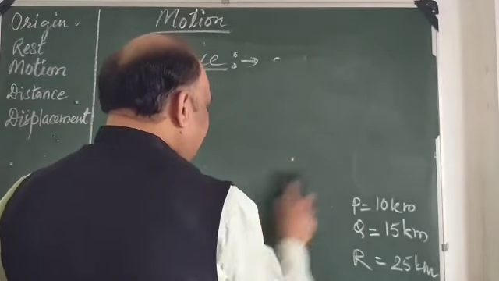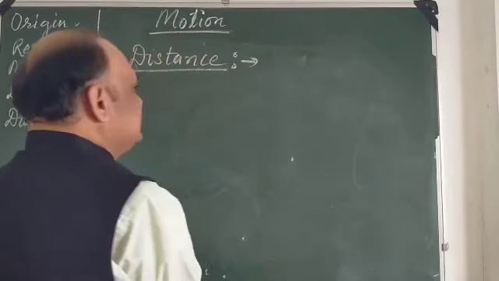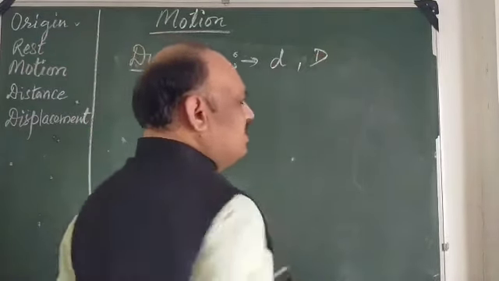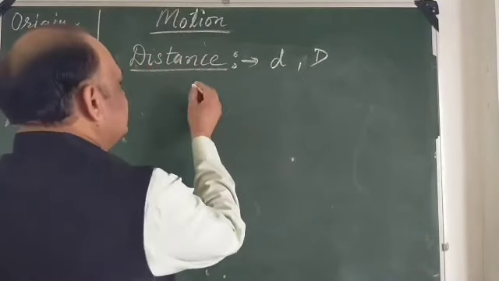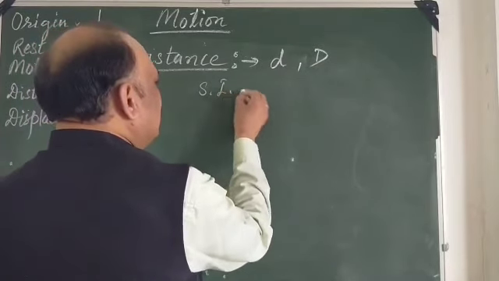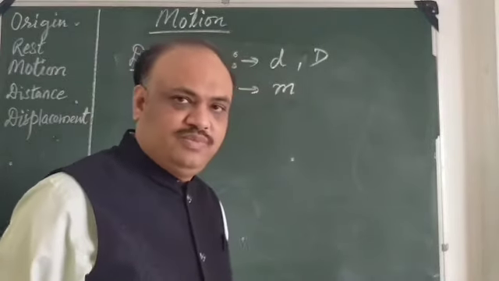Now see certain things about it. Distance is denoted by D, maybe small d or sometimes capital D. Then its SI unit. The SI unit or MKS unit is meter. Distance is measured in terms of meter.